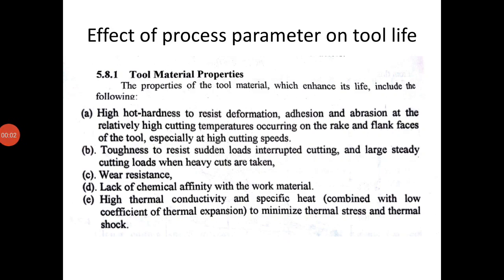This is the continuation of the third module, effect of process parameters on tool life: tool material properties. The properties of the tool material which enhance its life include the following: high hot hardness to resist deformation, adhesion and abrasion at the relatively high cutting temperatures occurring on the rake and flank faces of the tool, especially at high cutting speeds; toughness to resist sudden loads, interrupted cutting and large steady cutting loads when heavy cuts are taken; wear resistance; lack of chemical affinity with the work material; high thermal conductivity and specific heat combined with low coefficient of thermal expansion to minimize thermal stress and thermal shock.